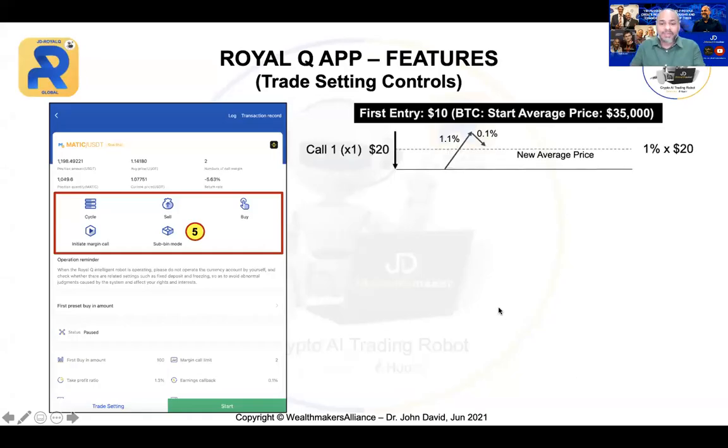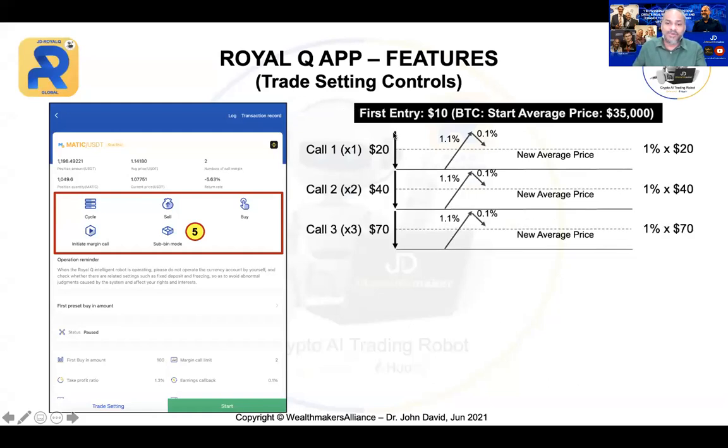Okay, so we have done call 2, right? Now call 3. So the market goes further down and you hit your third call, so you multiply by 3. Okay, this is just an example, not the real figure. So 3 times 10 is 30 plus 40 earlier, $70. So when the market hits the third call and it rebounds by 1.1, I will make another 1% at $70 now. Can you see that?